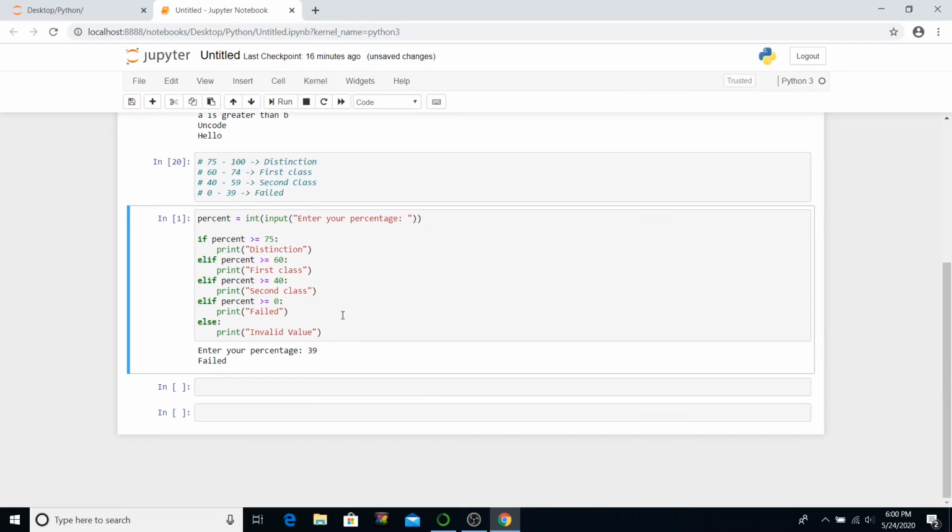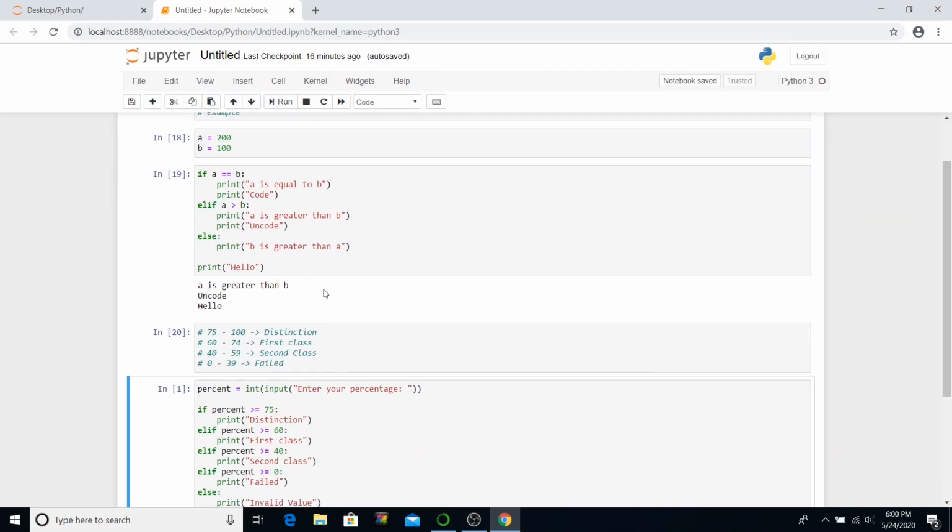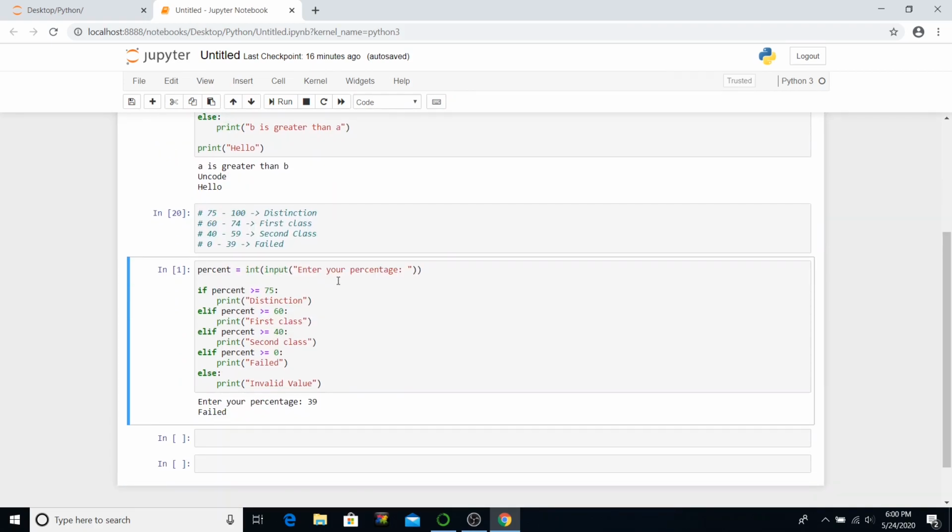So I hope you learned something new, learned how to use if-else statements in Python. So go ahead and try by yourself, do some examples and see what you can achieve with using if-else statements. And if you have any questions regarding this, write in the comments and I'll try to answer your questions.